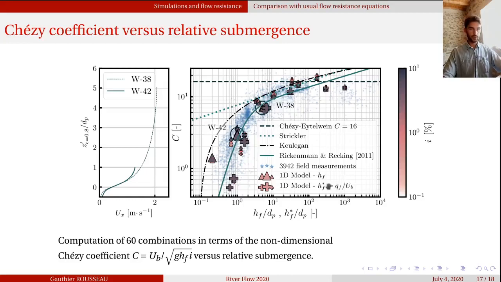Also, to identify the role of the depth definition, we employed another flow depth definition, which is the ratio between the flow rate per unit width and the depth average velocity. We see that in low submergence conditions we can differentiate the points, while for large submergence we cannot. So there is clearly a role of the flow depth definition in the dispersion of the points.